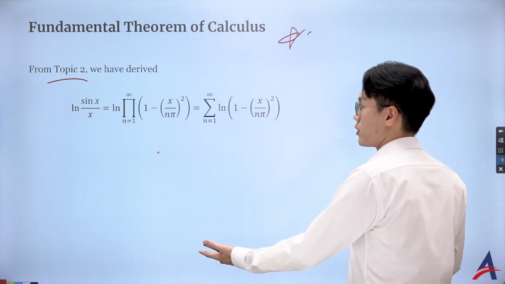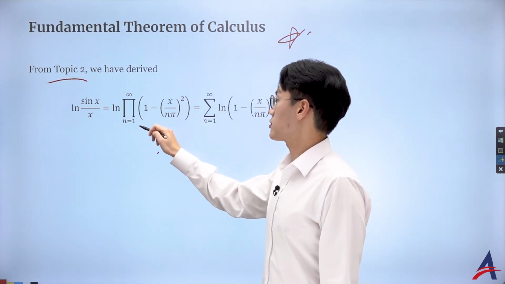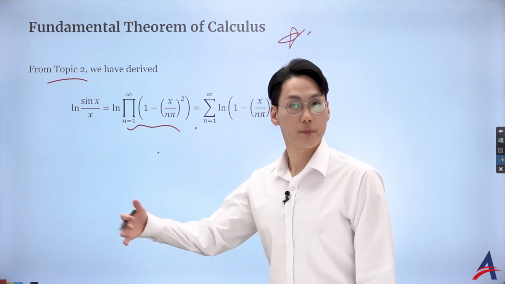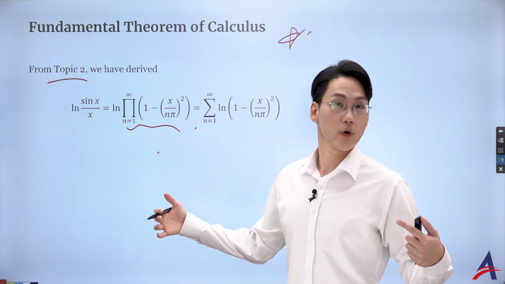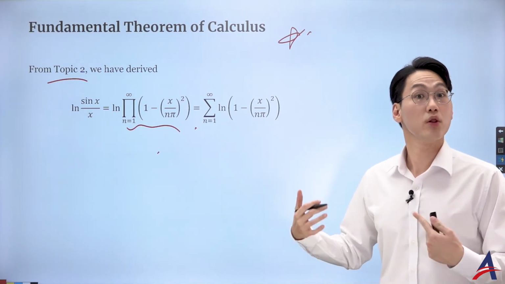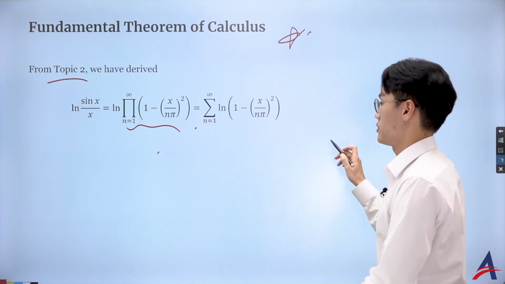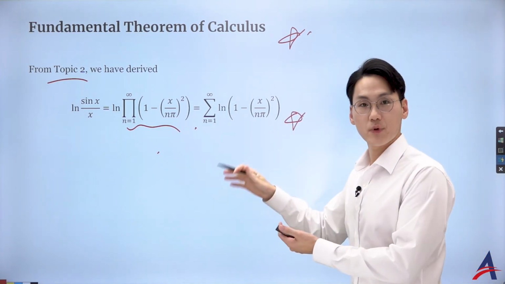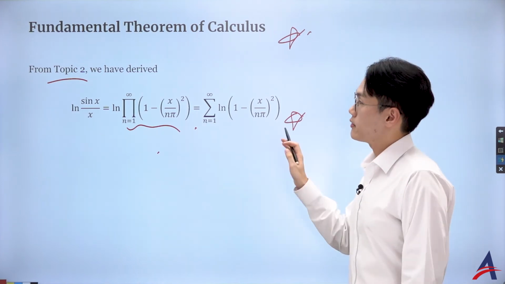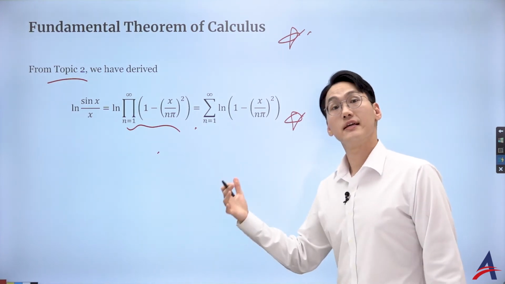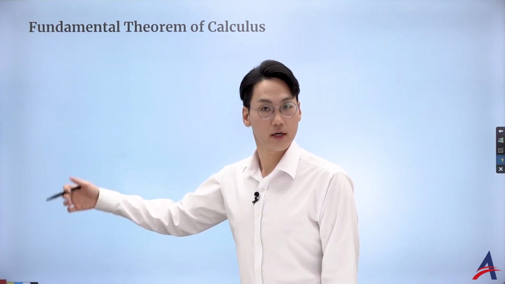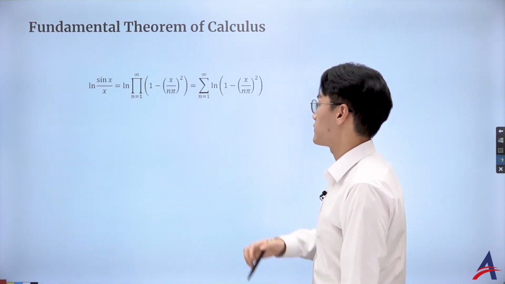And what we saw was that I can describe sin x over x as a product of polynomial terms, but we didn't want to work with the product, so we wanted to put it into a series, and that's why I put a logarithmic function on it to derive this series. That was the conclusion in topic 2. And what we're going to do is investigate this further. So let's get to it, and then develop it with calculus, especially with differentiation.